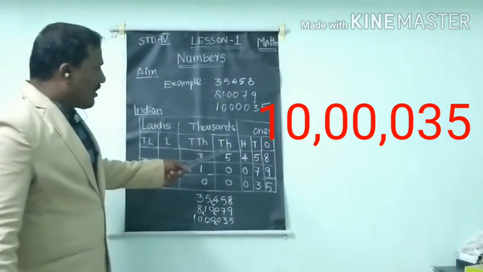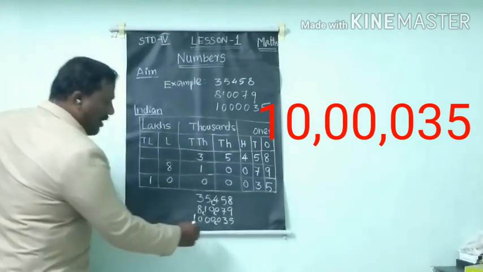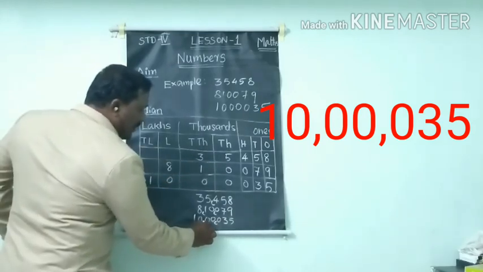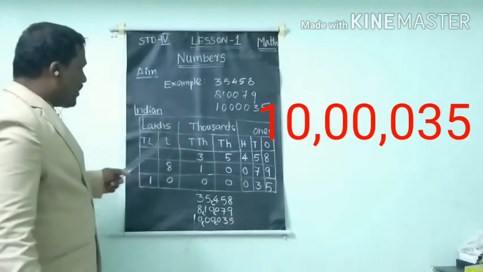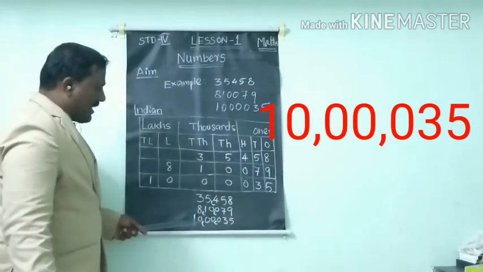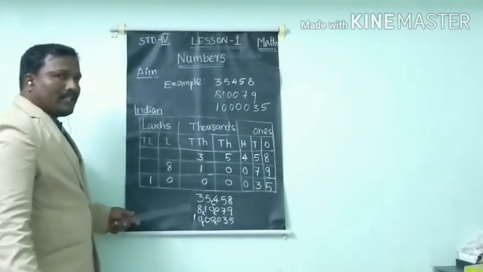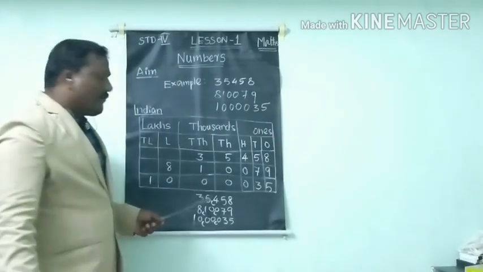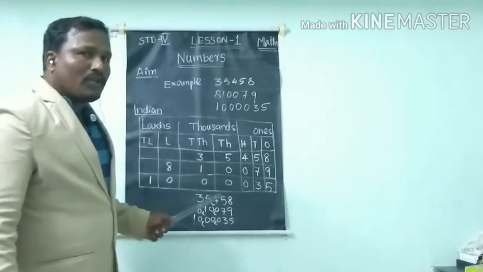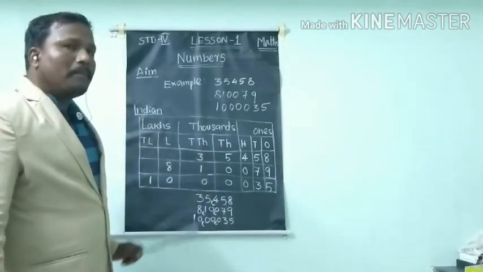Then 1000, 10,000, then a period. Then lakh, 10 lakh. After that there is no number, so no need to give a period. I hope you students now know how to give periods when you write a large number.